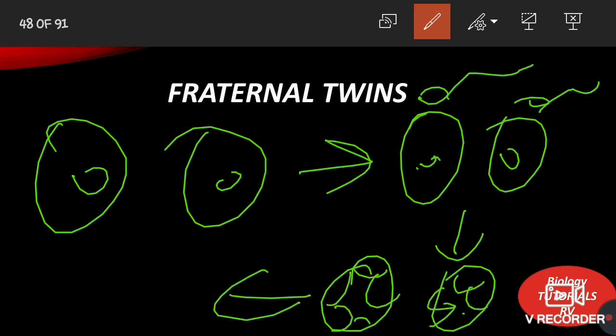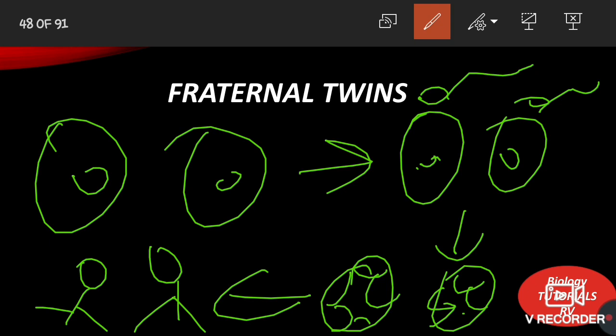And these 2 separate zygotes will develop into 2 different individuals. That's why, as each egg is fertilized by a separate sperm, these are non-identical twins. And 2 separate sperms are required, that's why the sex or gender of the individuals can be same or opposite.